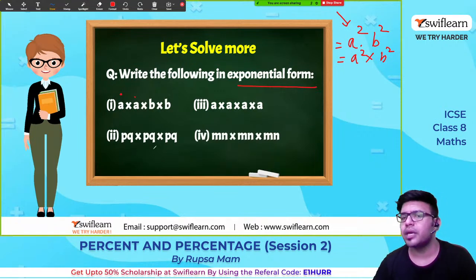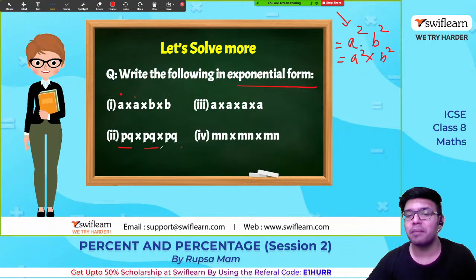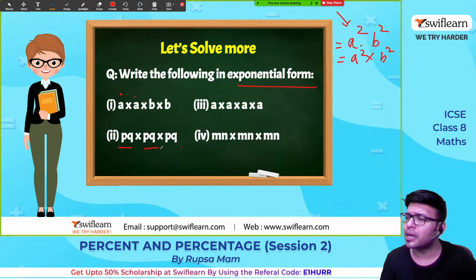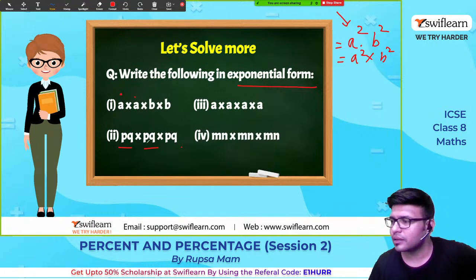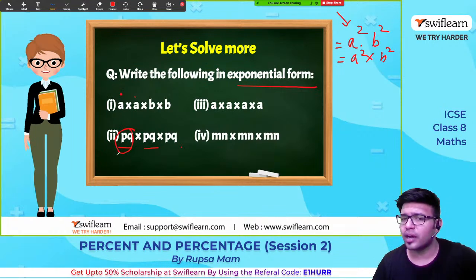PQ into PQ into PQ. Okay. Now, मुझे पता है English में P and Q are different letters. But see here, they are clubbed and they are written with into, right? So let us treat this as one single term. And how many times is it there? There are 3 times. So it is PQ cube.